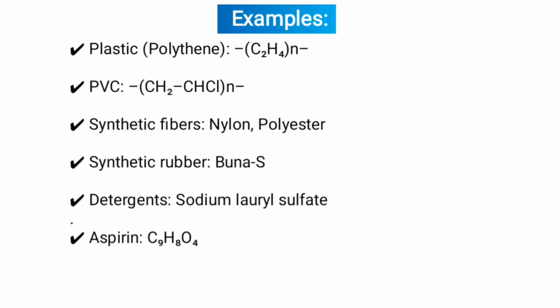Examples: plastics, polythene C2H4, PVC, CH2 bonded CHCl, synthetic fibers, nylon, polyesters, synthetic rubbers, Buna-S, detergents, sodium lauryl sulfate, aspirin, C9H8O4.